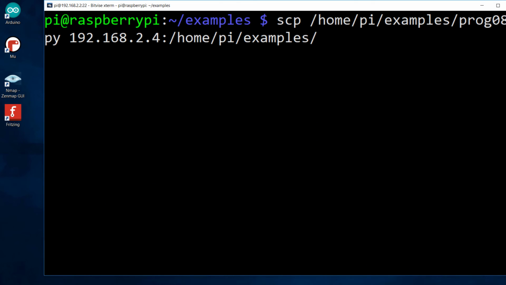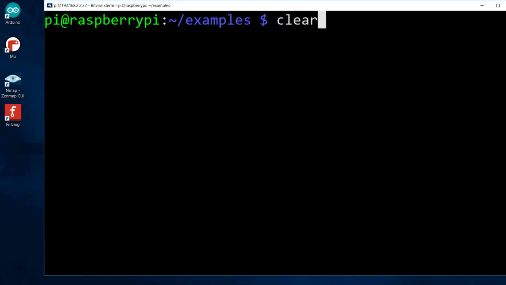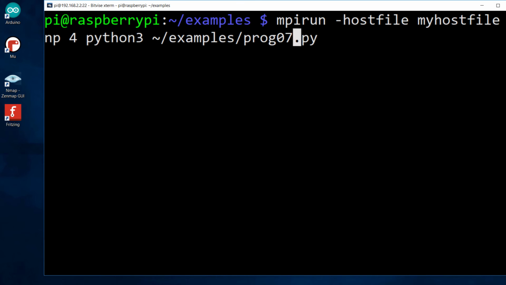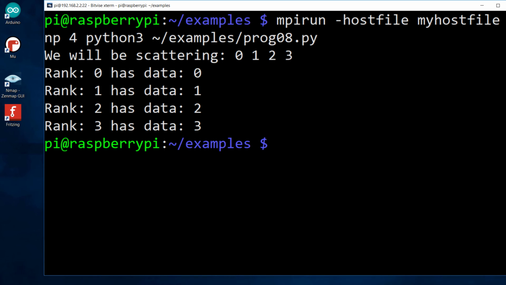Now let us run it in the parallel mode. So let us check the earlier MPI run command, and we just need to modify it by changing the name of the Python file, and let us run it and let us see how it works. And this is the output. So it shows us what rank has got what data. So this is all about scattering. So rank 0 is scattering all the data, and every rank is receiving one data item, which is the part of a bigger data structure.